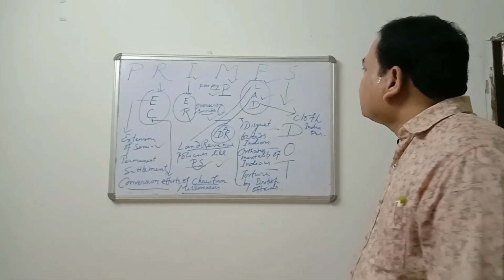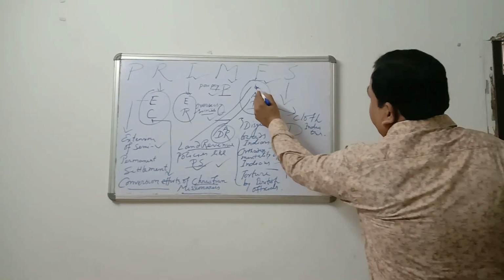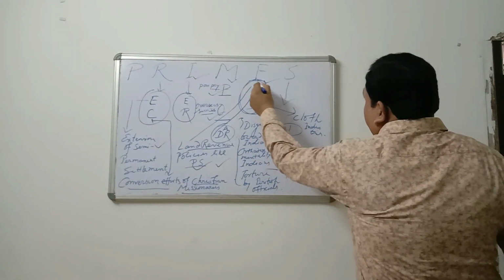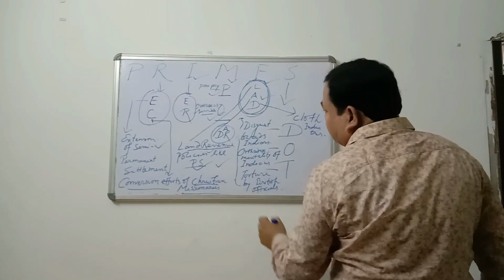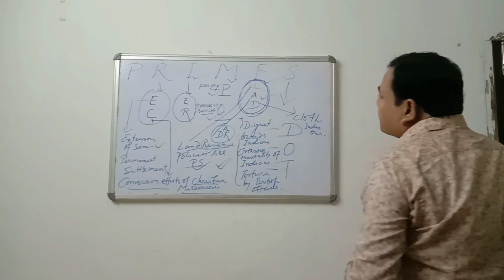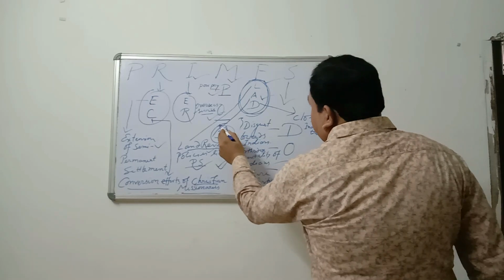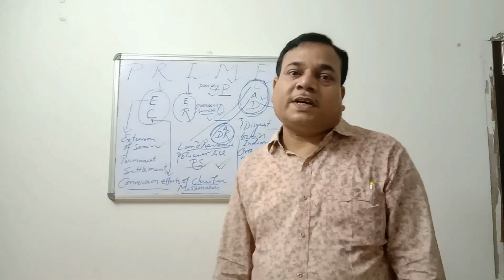E for economic cause. In economic cause, you can see LAD, 3 points. L for land revenue policies like permanent settlement, ryotwari system. A for acquisition of Diwani right. This was the most important event.